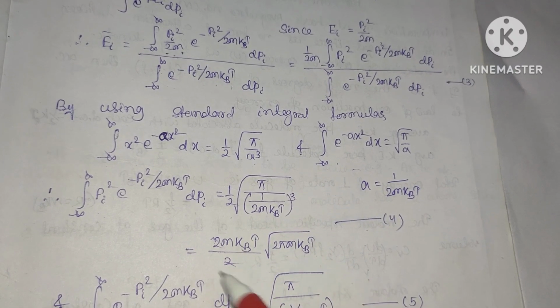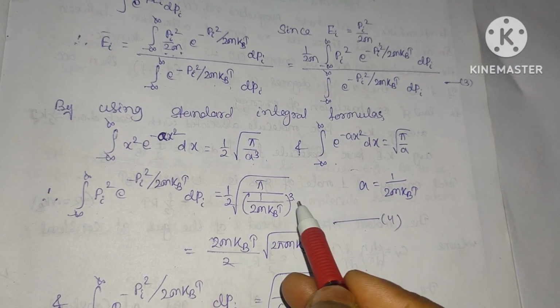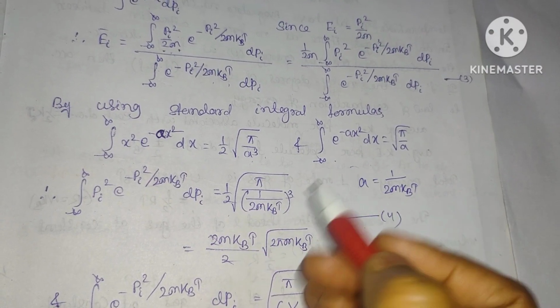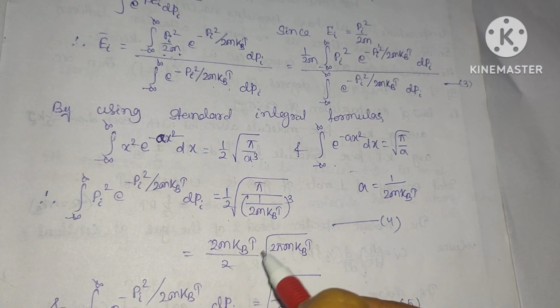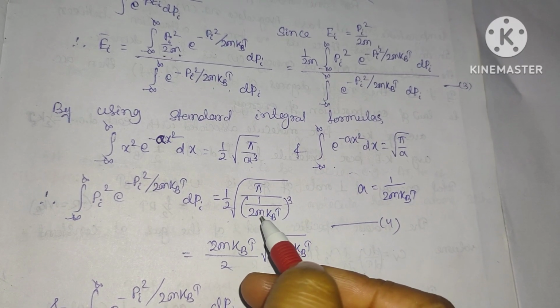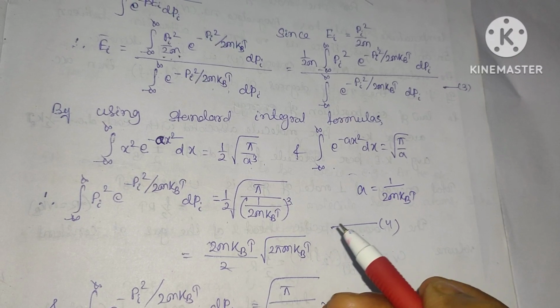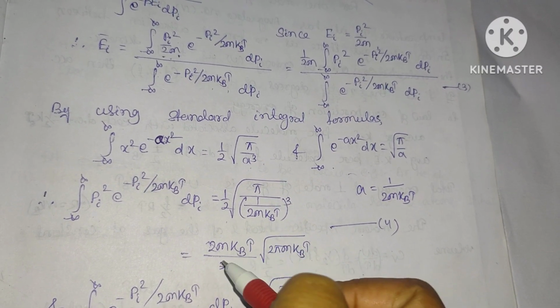Simplifying this, you can see this is 1 by 2 cube, meaning 2 cube root over, that will be 3 by 2, taking 2 pi m kt here, and again this is the cube, so taking the square root of the square, this will be 2m kt only.